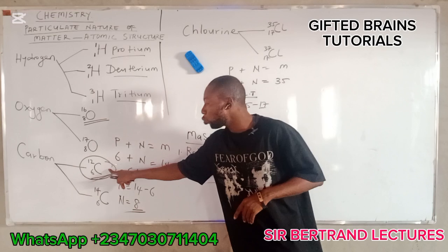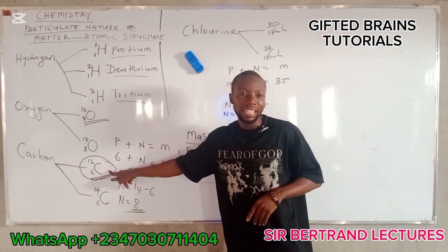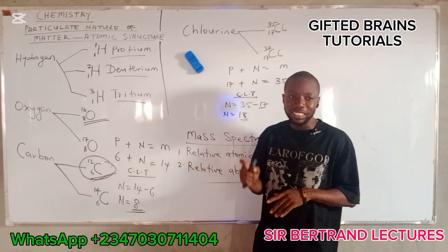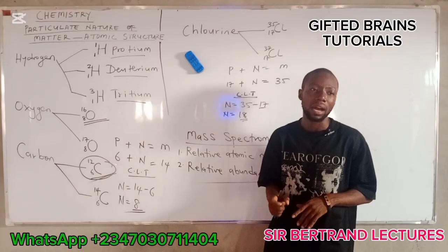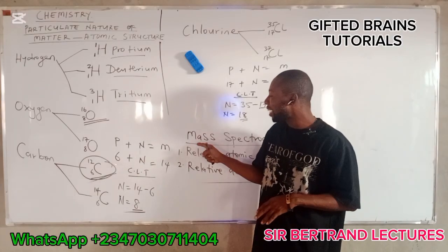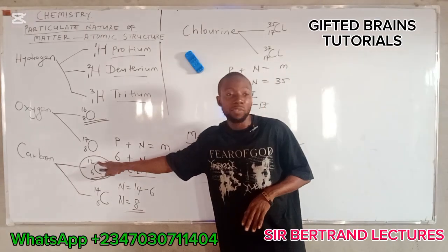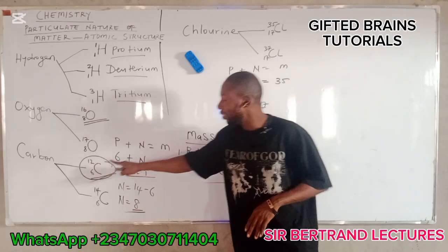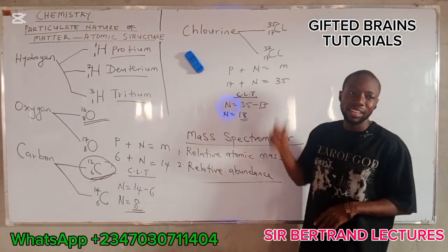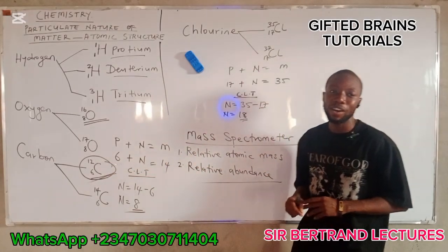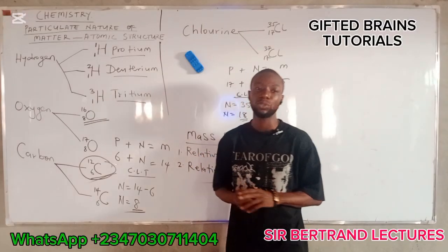That means carbon 12 is the element that determines the relative atomic mass. That instrument that weighs carbon 12 to have 12 grams in weight is used to determine the relative atomic mass of the different other elements we have in chemistry.